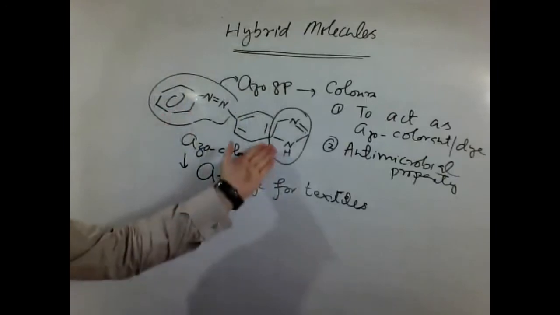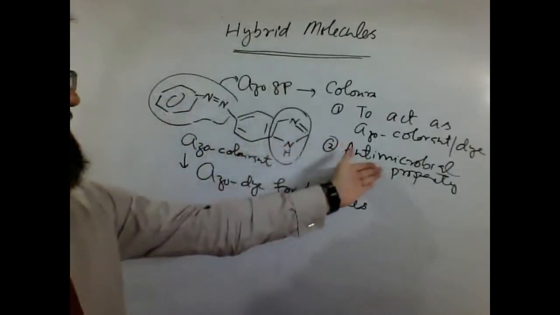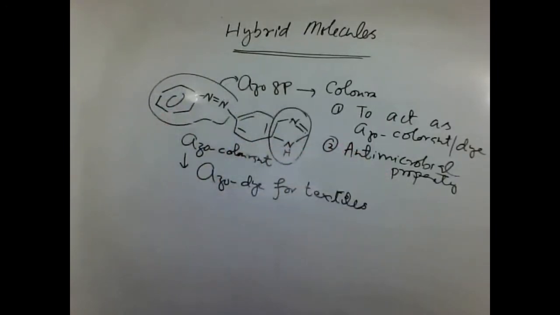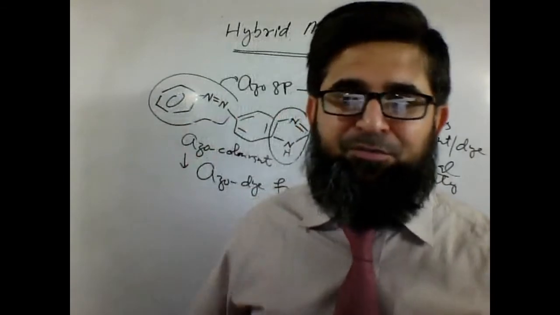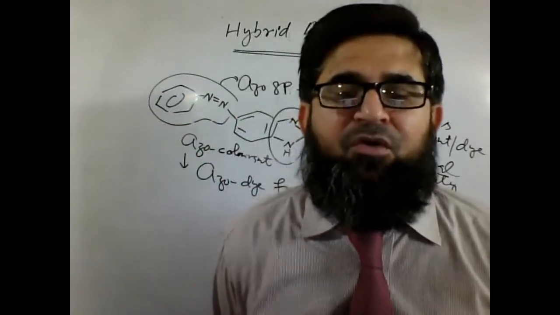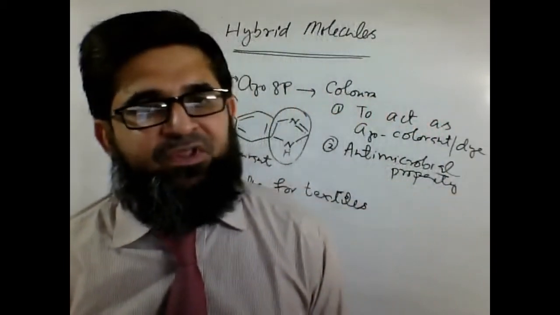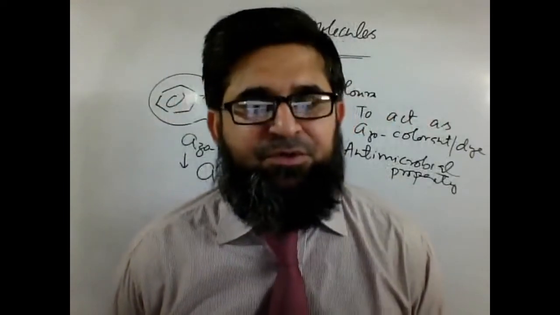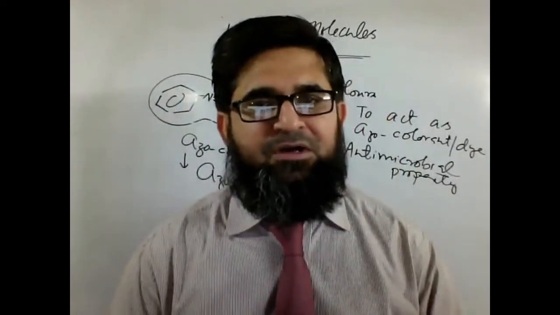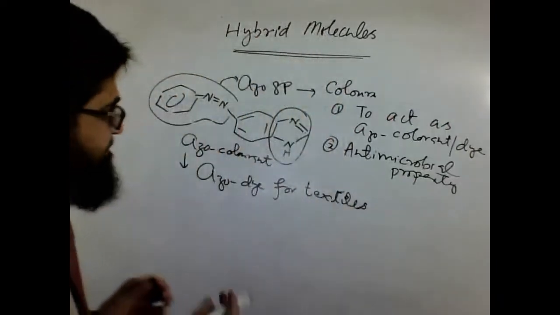Number 2, the colorant is also antimicrobial in nature. This sort of compound has already been discussed with you. That's why I'm bringing this compound back to recall your memory, that such compounds we call functional molecules. So this is how they are called, the hybrid molecules.